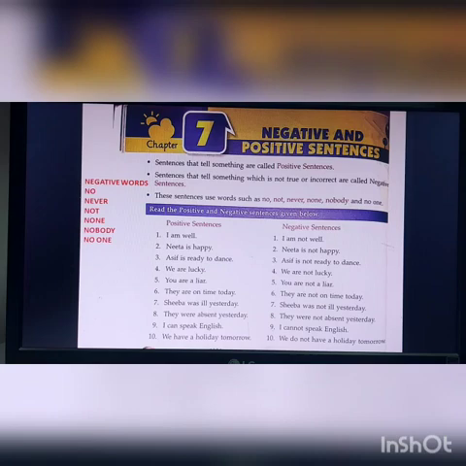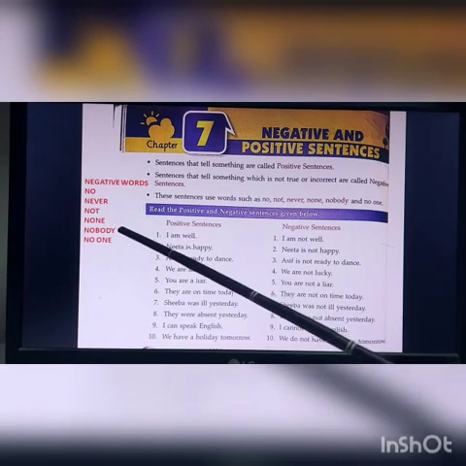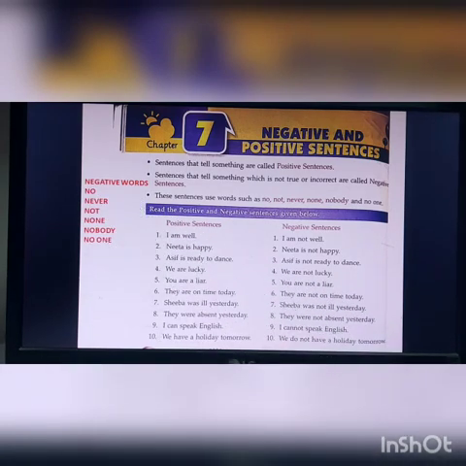To put it very simply and easily for you, wherever you find the words no, not, never, none, nobody, no one, it is a negative sentence. Okay? Negative words are no, never, not, no one, nobody.